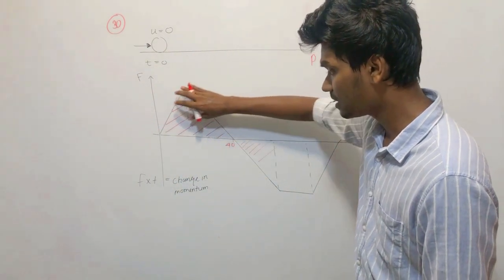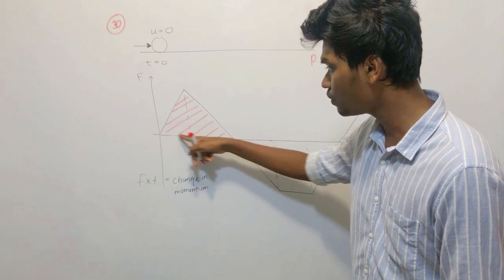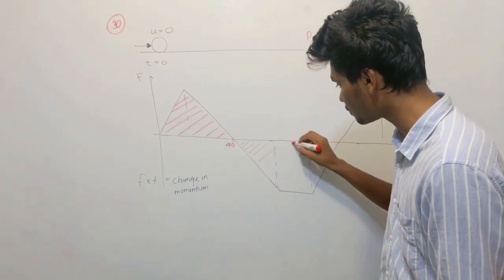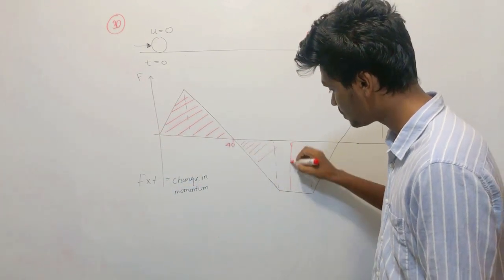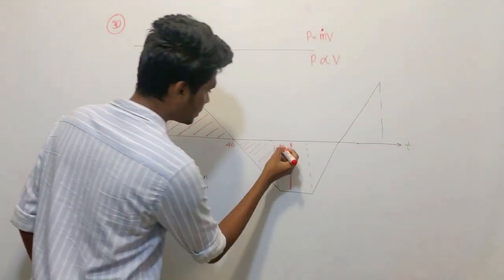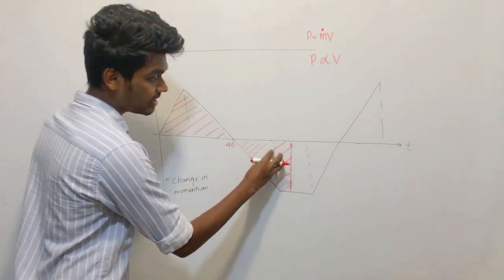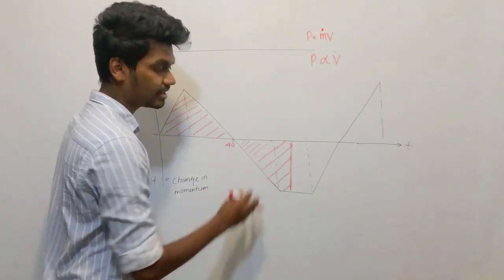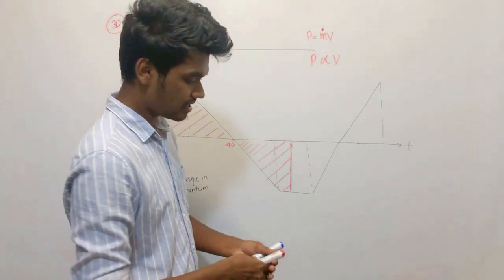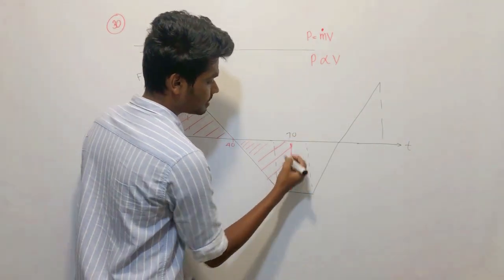It started from zero and increased by this amount of area. Can you form this amount of area from the negative side also? Yes, exactly. You can form that amount of area. This area and this area are equal. You can make a calculation and see, right? And this is the 70th second.